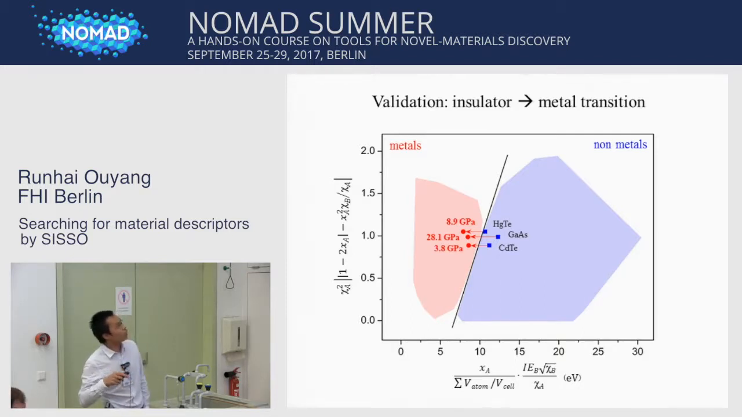From the database, we found 3 materials that undergo the insulator-metal transition. So here are the 3 materials. They are non-metal under normal pressure, and the experiment shows they are metal under high pressure. And indeed, we see that the 3 blue squares are in the blue domain, and the red circles are in the metal domain. So our descriptor reproduced the experimental result.